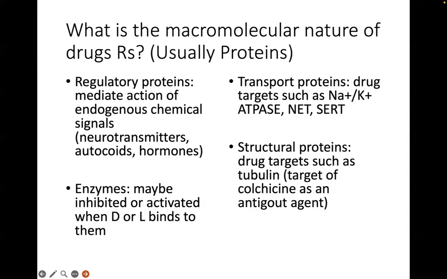And these transport proteins and structural proteins have become drug targets. So we have developed medication that affect the activity of these target proteins. For example, in gout, no, you have inflammation of your joints.